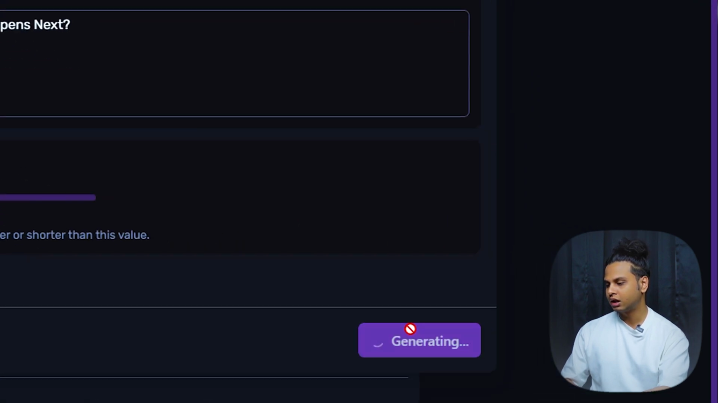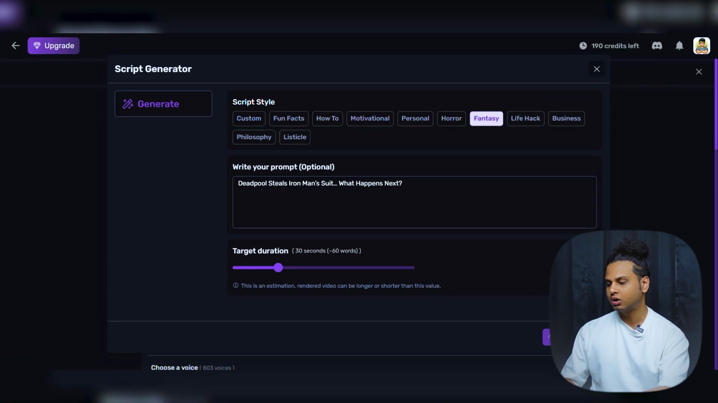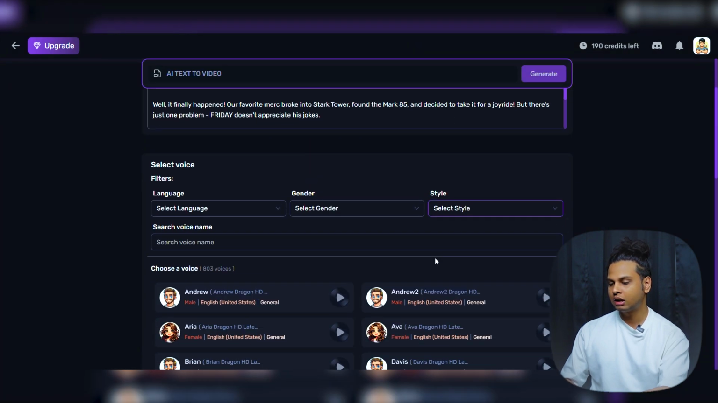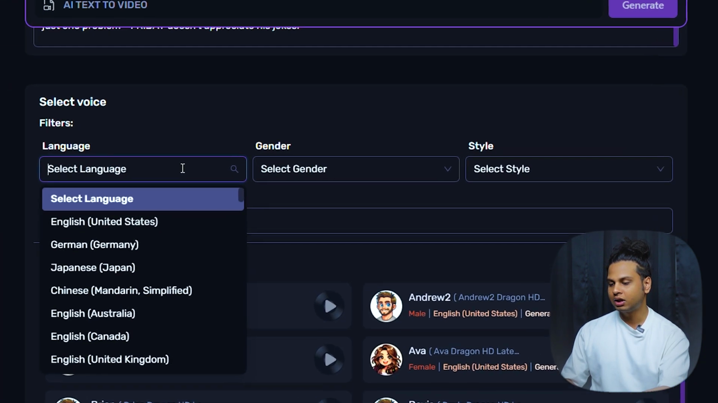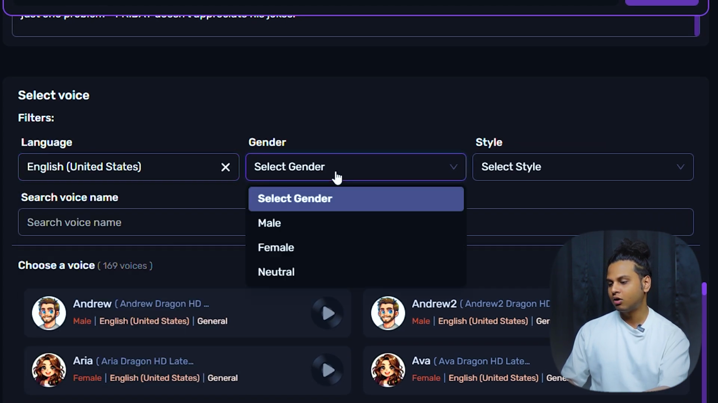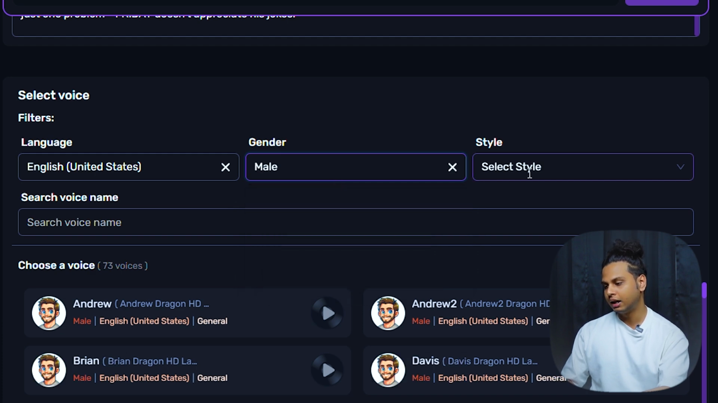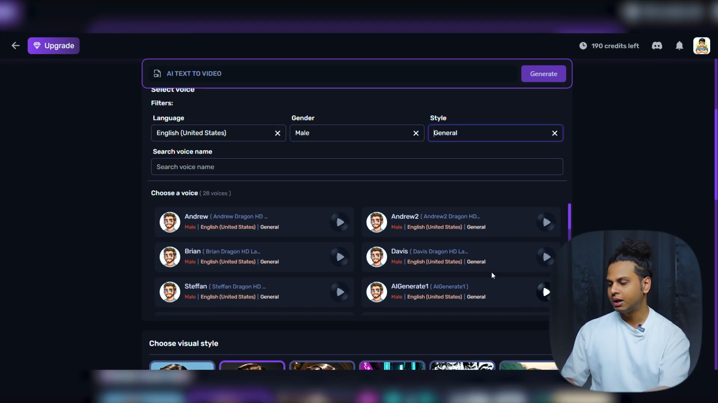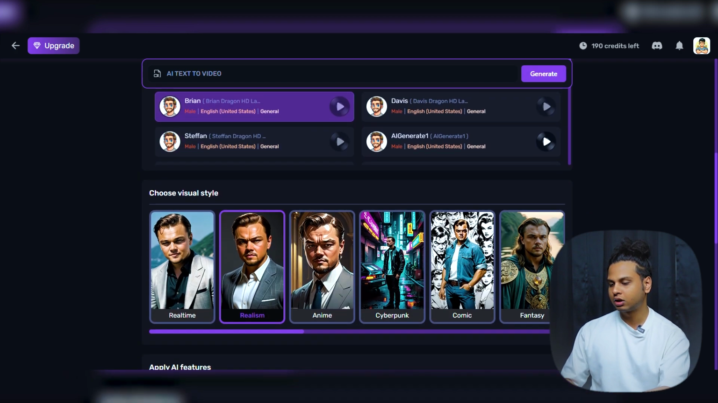I will click on generate a script, and now AI will take a few seconds to generate the script which has a higher probability to go viral. Now the AI has created a good script. Now we will click on use script, and here is the option to select voice. I will select English, and I would also like to select the gender as male, and the style should be general. Now I have multiple voices to choose from here. Now I would like to choose Brian.